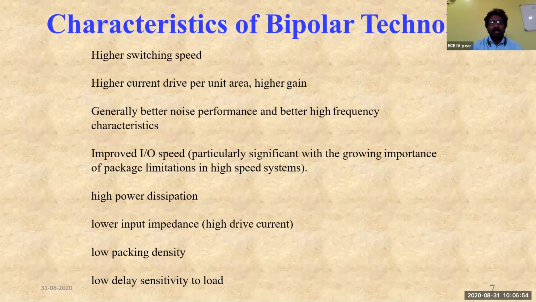input part of the module to the output part of the module. If it can easily move from input to output, then we say that the particular design is a high speed design. So per unit area, it can easily provide current drive. It has high current driving capability and higher gain.